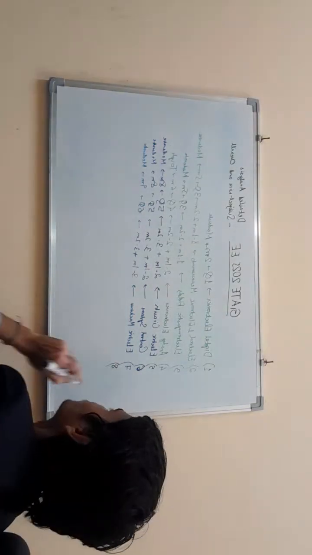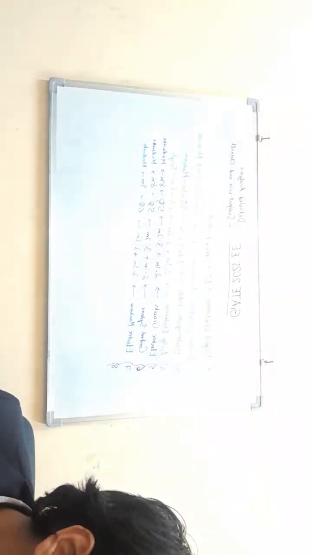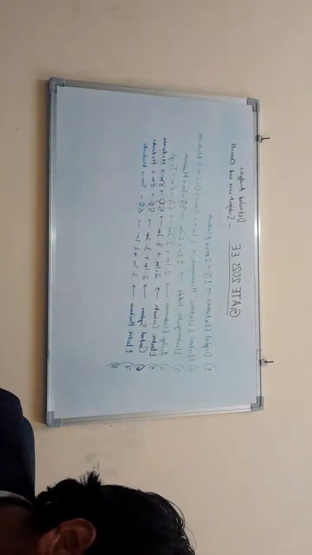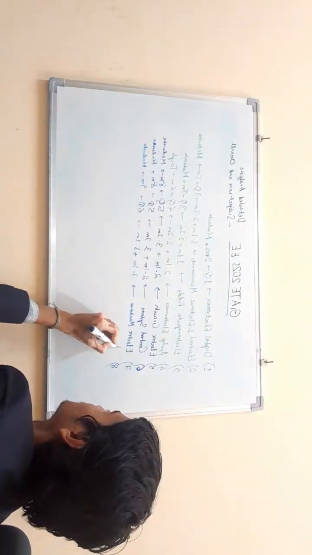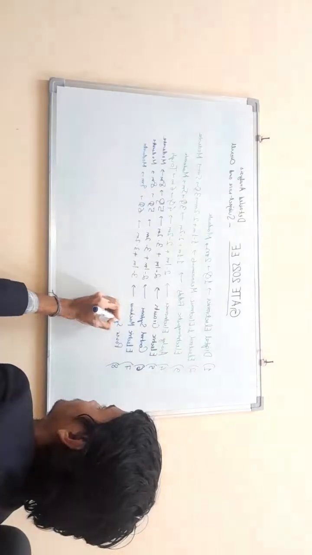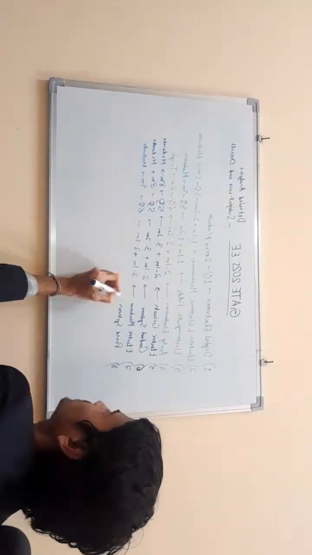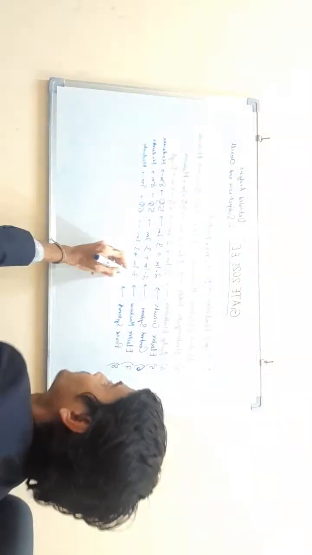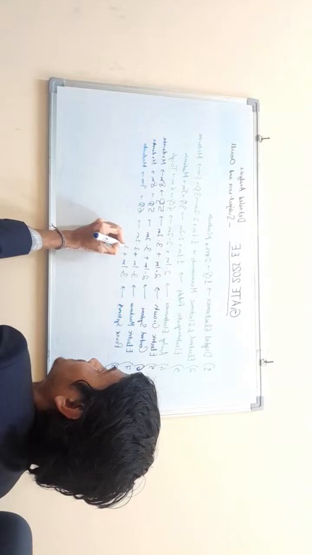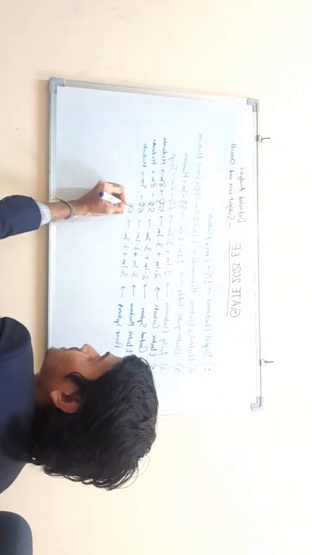Next, coming on to the next important subject in terms of weightage, I think it was power systems. Power systems also had 9 marks, same as electrical machines. Configuration was also same, 3 1-mark and 3 2-mark questions, 6 questions of 9 marks.